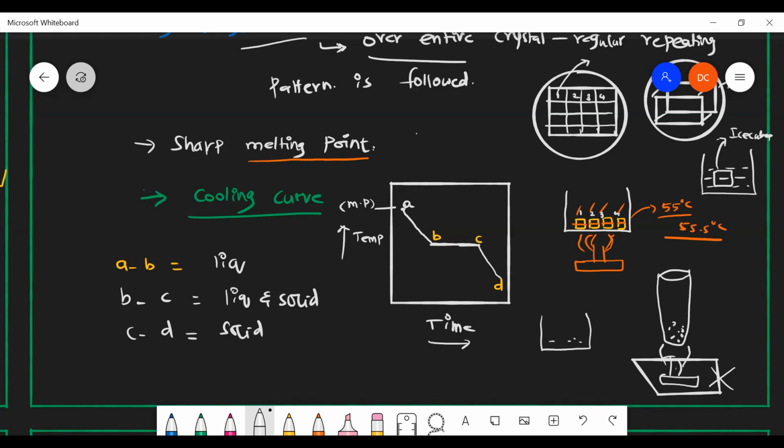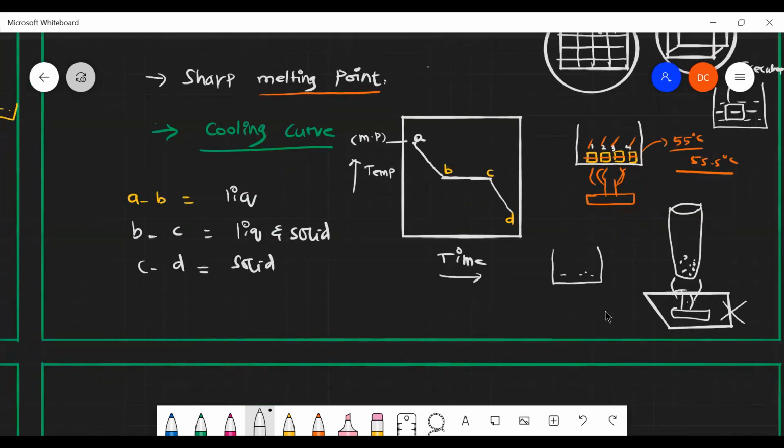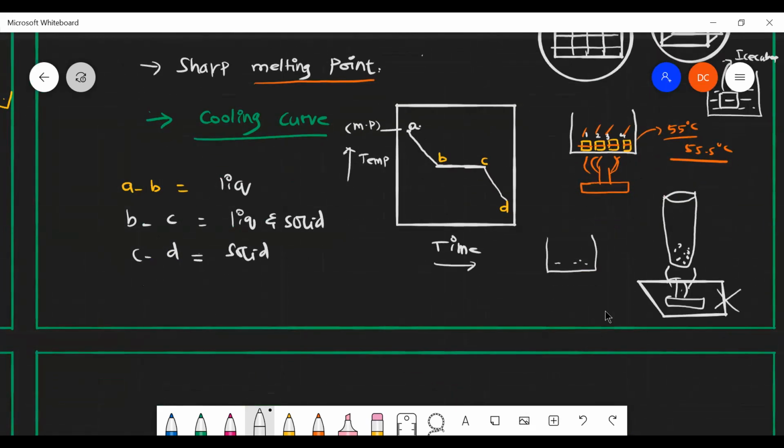Suppose if you are going to freeze it, suddenly it can form ice. Okay, it will take some time to settle. So that is what this cooling curve is. Are you able to understand this? From point A, it is completely liquid melt. It is only melt. And here it is completely a solid.